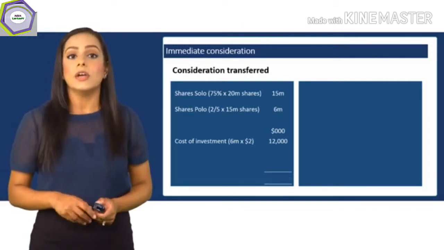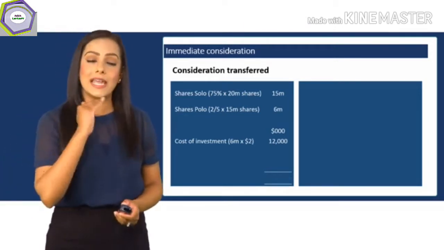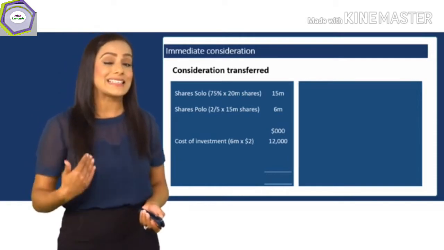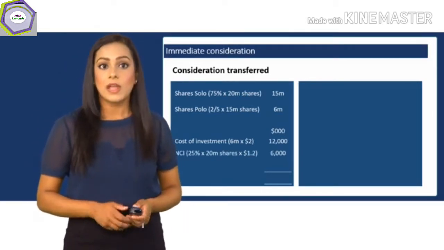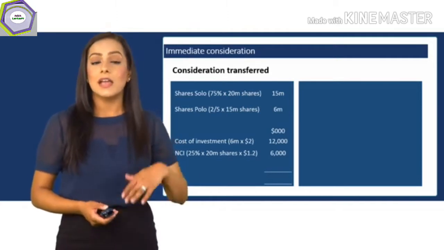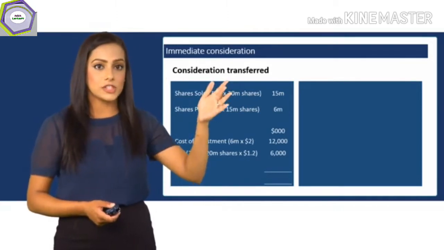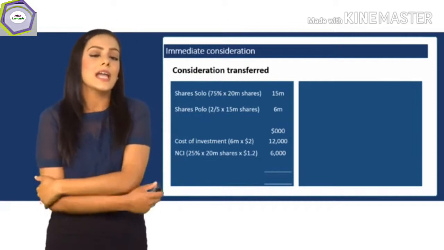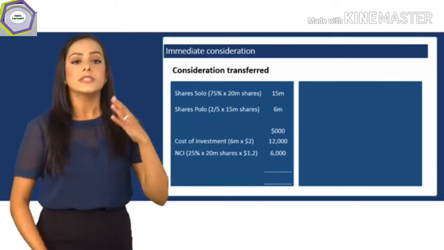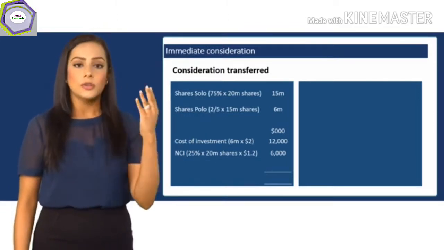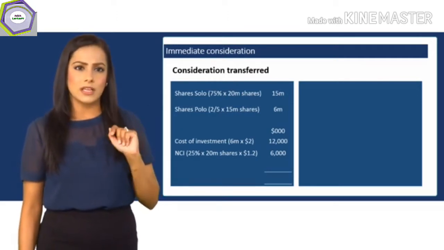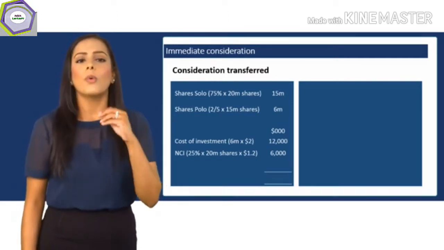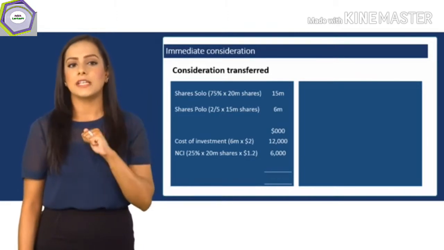And then to find goodwill, we have to take the investment at cost and add on the NCI value. The NCI value is, if I bought 75% of the shares, that means 25% is the NCI. You take the NCI percentage and multiply it by the subsidiary shares, 20 million. So therefore, that's going to be a quarter, that's 5 million. What was the market value of those 5 million shares?